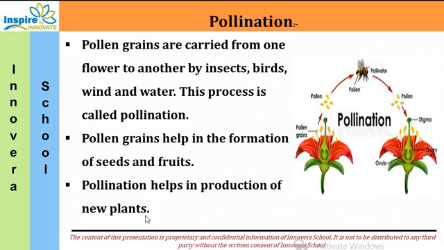Is it clear to everyone? The parts of the flower, you can draw it and label the parts of the flower. Okay, children? So we have done the shoot system. We have done the parts of the shoot system, that is the stem, the leaf, the flower, and in pollination we have seen how the fruit is formed. Okay, so this was the shoot system.